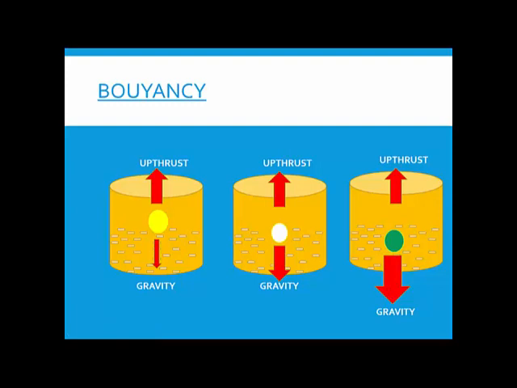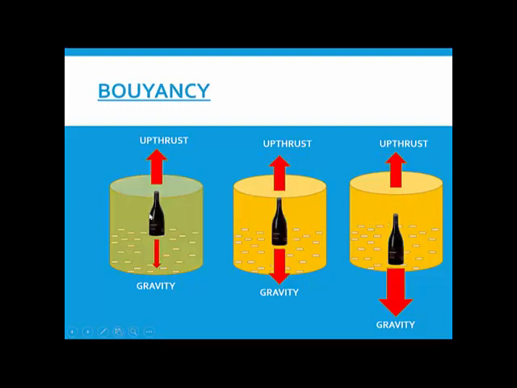So if the downward force, this gravity, is more, the ball is going to go down. In all the three, I have taken a bottle, and the first one is an empty bottle. Now the empty bottle will have the least weight. So the bottle is not going to go down, but is going to be floating on the surface of the water.